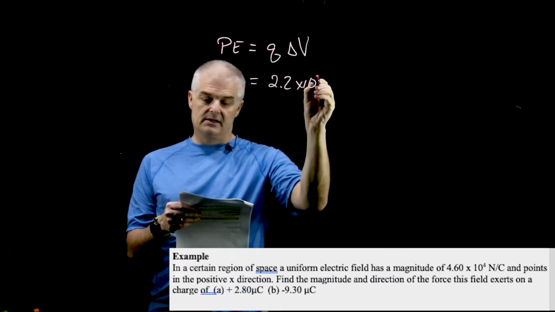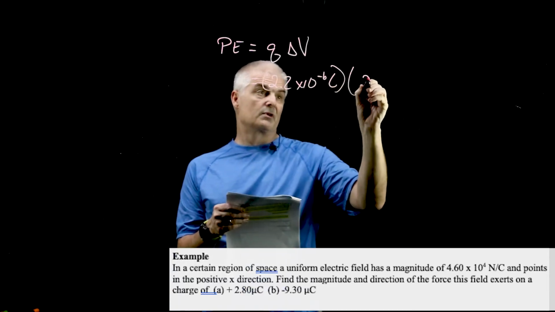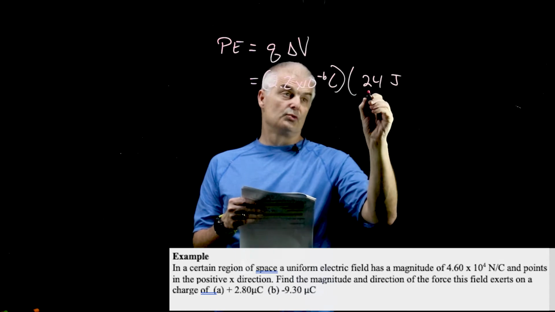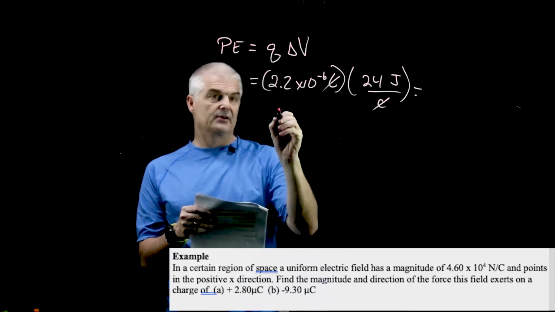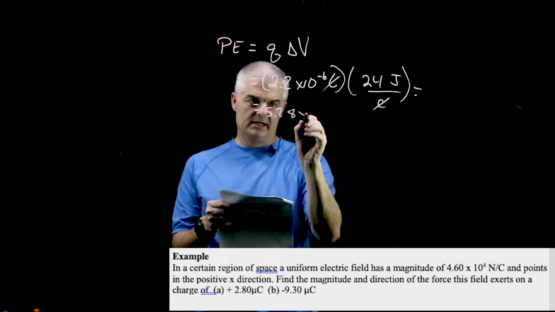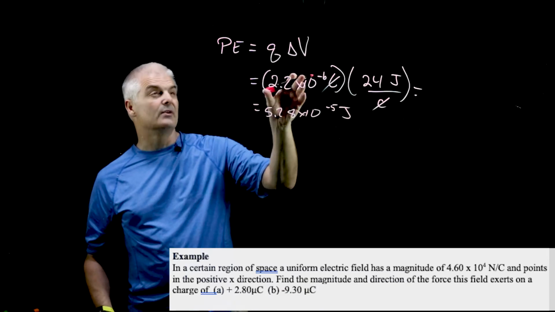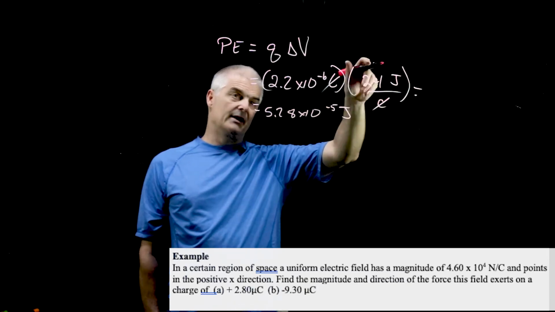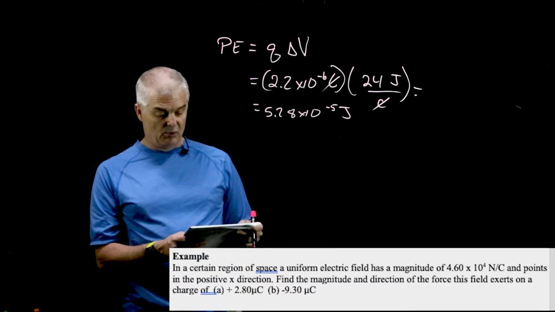2.2 times 10 to the minus 6 coulombs times the voltage, which was 24. Let's write it out, 24 joules per coulomb. The coulombs cancel. Take these numbers, multiply them together, and you get 5.28 times 10 to the minus 5 joules. So that's how much energy you can get out of a 24 volt battery that has this many coulombs traveling from point A to point B.